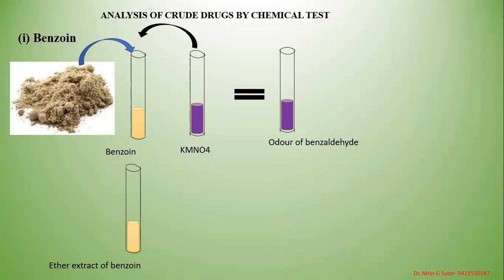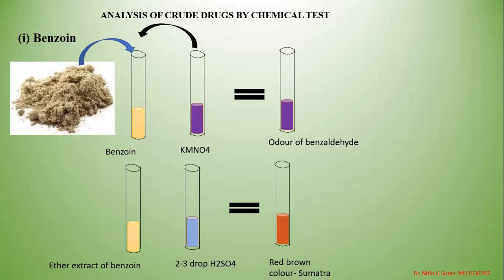Second, the ether extract of benzoin is treated with 2 to 3 drops of sulfuric acid. A red brown color is obtained in case of Sumatra benzoin, whereas a deep purple color is obtained in case of Siam benzoin. This is the one test which distinguishes the two drugs. If it is Sumatra benzoin, it gives you a reddish brown color, whereas Siam benzoin gives you a purple color. Just remember this test.